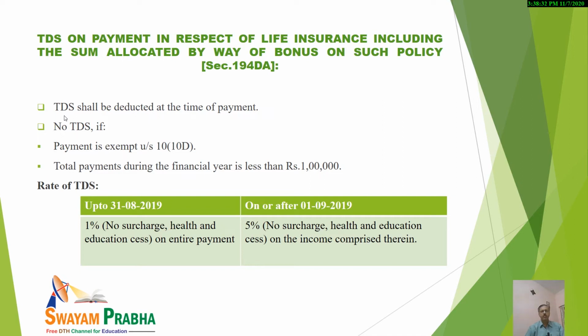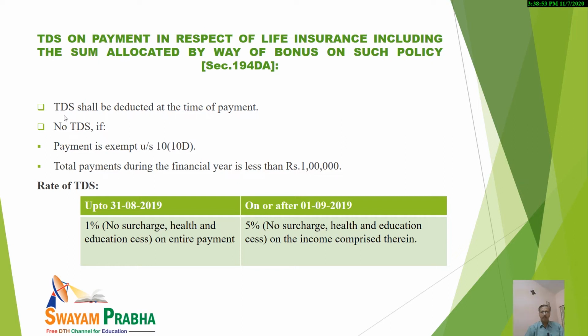Now, TDS on payment in respect of life insurance, including the sum allocated by way of bonus on such policy. So kindly note, TDS shall be deducted. When will it be deducted? It will be deducted at the time of payment.